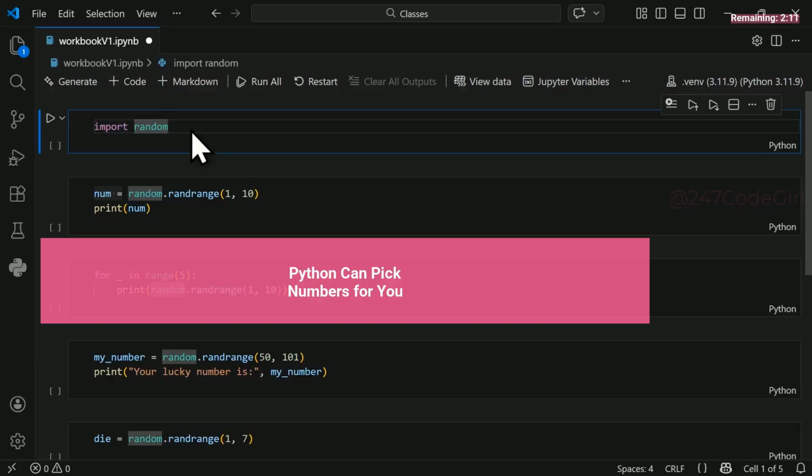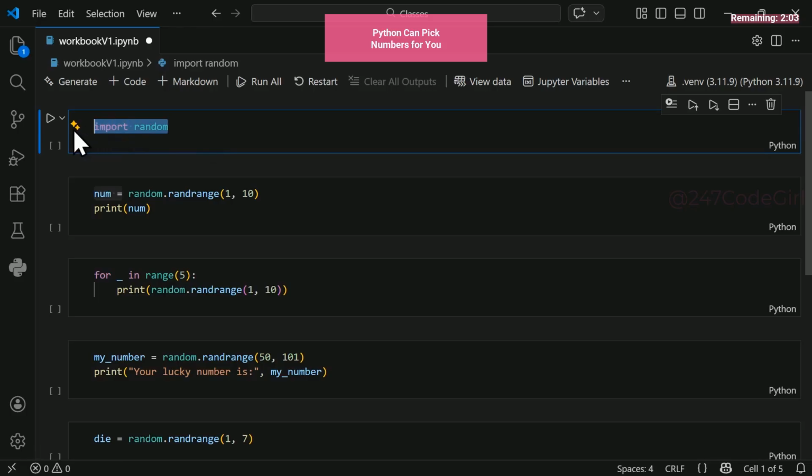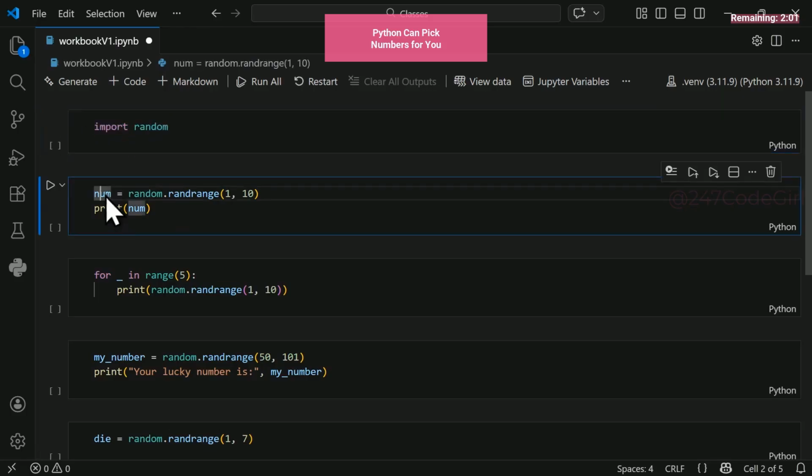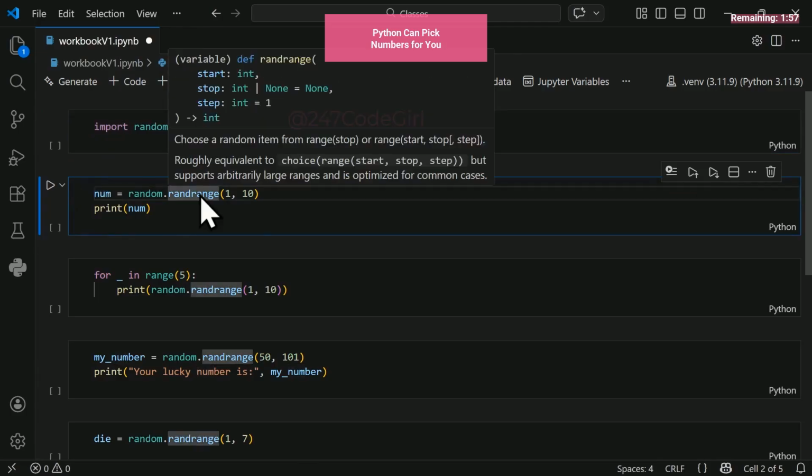Python can pick numbers for you. Want Python to surprise you? Let it pick a number. Import the random module to access random functions. Here we will store the random number in this variable. Calling this function picks a random integer.